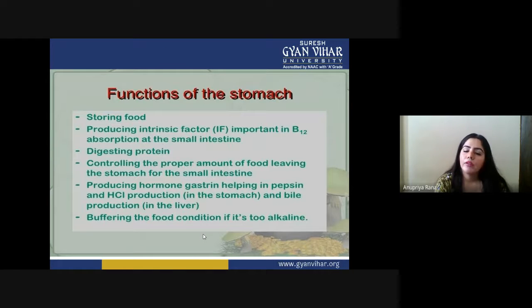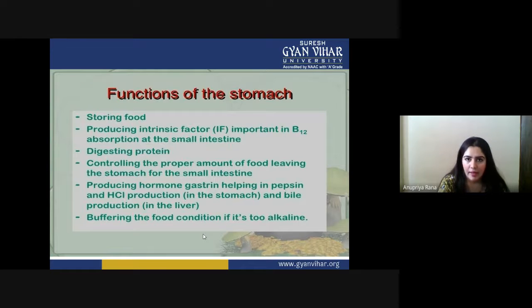So we will see what the functions of the stomach are in brief. First, storing of the food. They store the food, whatever passes on. Producing intrinsic factor, important in B12 absorption in the small intestine. So they are producing these IF factors, intrinsic factors, which are going to be helpful in the small intestine when they are going to absorb the B12.